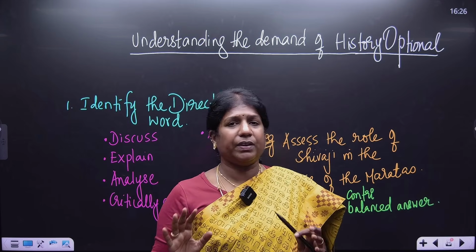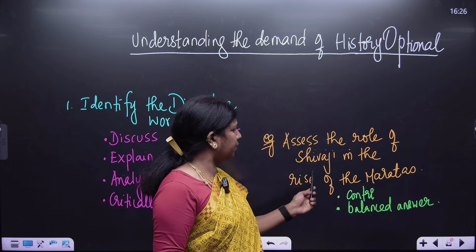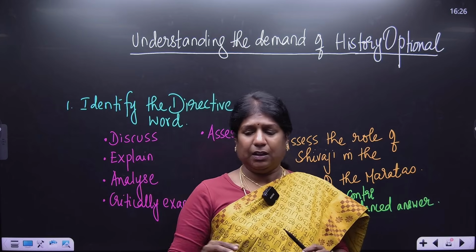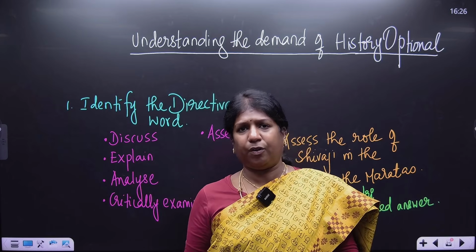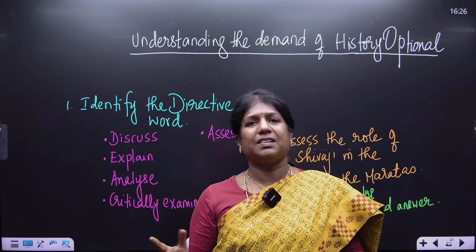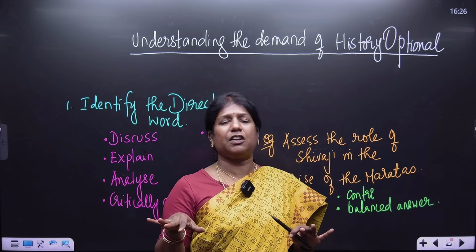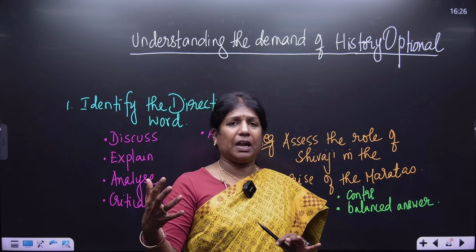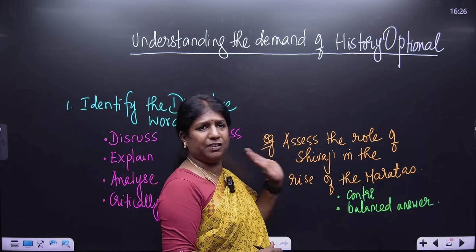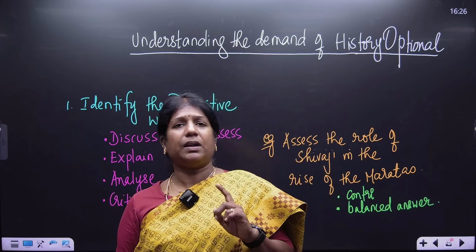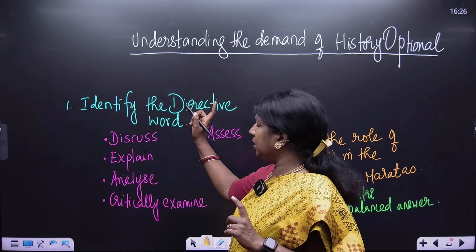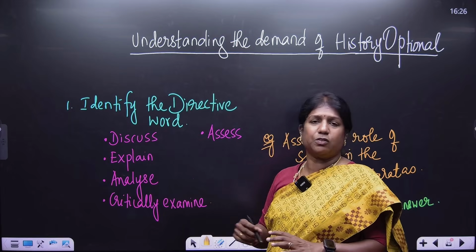So this is what we write, because the question is: assess the role of Shivaji in the rise of the Marathas. After Shivaji, the Marathas did not fall, they rose. So what exactly did Shivaji do to make the seat of power very strong so that his son could take over? It should be a very balanced answer. So the first way to understand the demand is to hold the directive word. That's the first one.